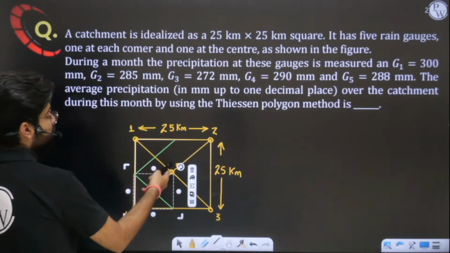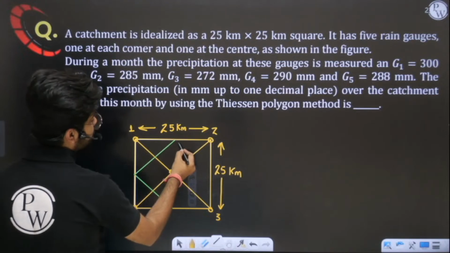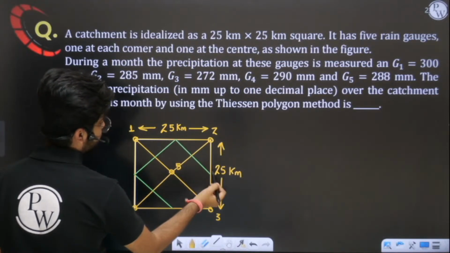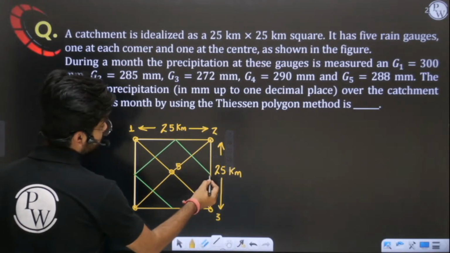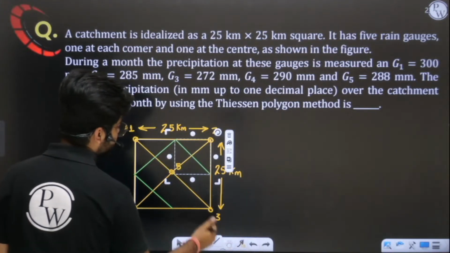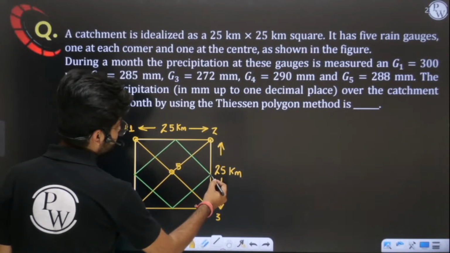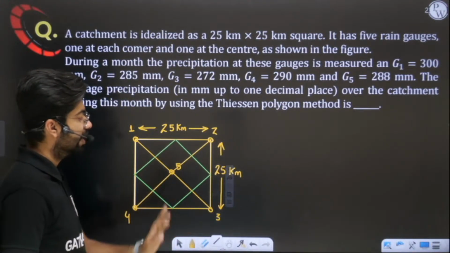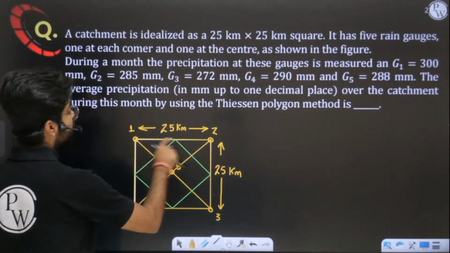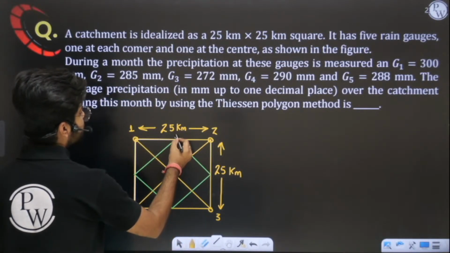Okay, this is the bisector of this side, and this is the bisector of this side. Yes or no? Simply when we bisect this, we will get this. This green line is the bisector of this 5, 3 line. Then we have this line also, we have to bisect it. This will be the bisector.